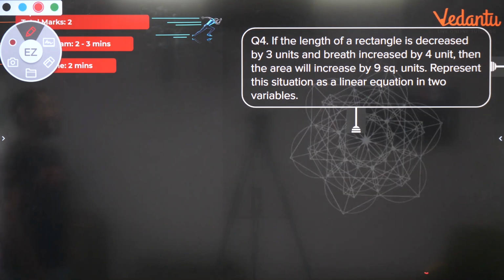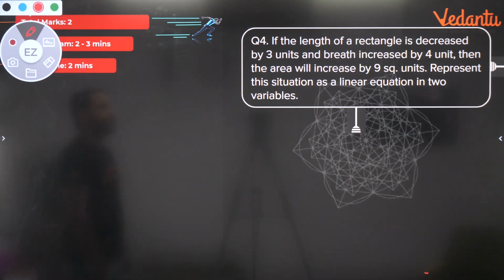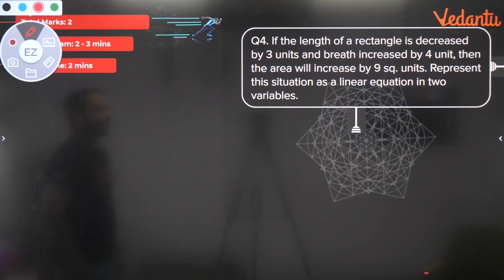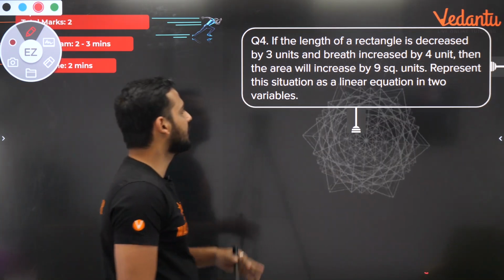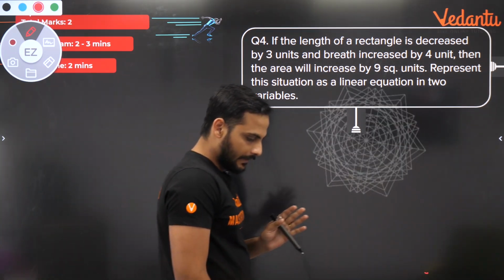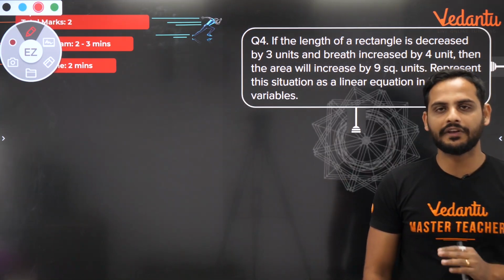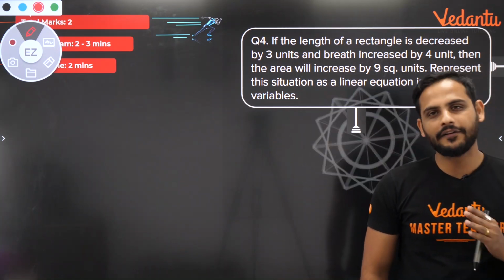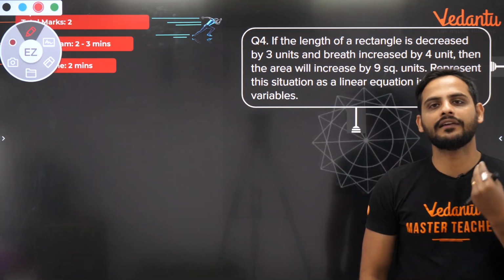If the length of a rectangle is decreased by 3 units and breadth is increased by 4 units, then the area will increase by 9 square units. Represent this situation as a linear equation in 2 variables. Now see, whenever they say represent this as a linear equation in 2 variables, the first thing you have to understand is what your variables will be. Which quantities you will take as variables.